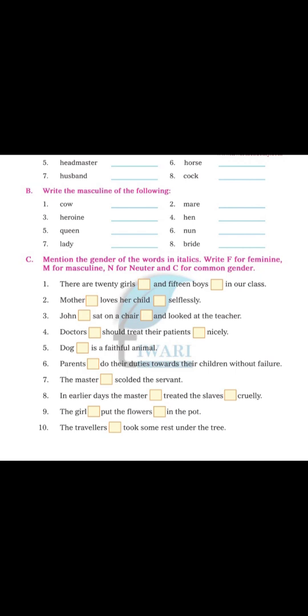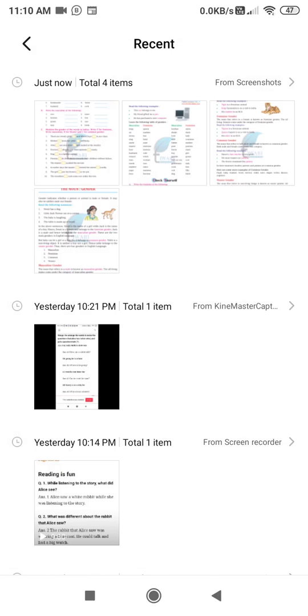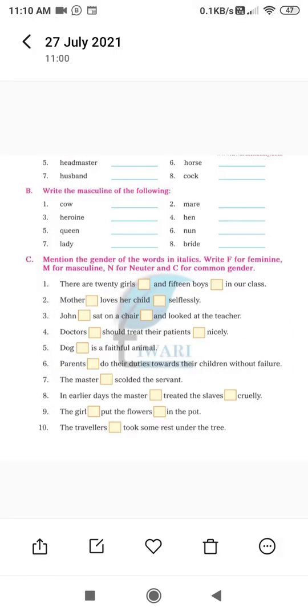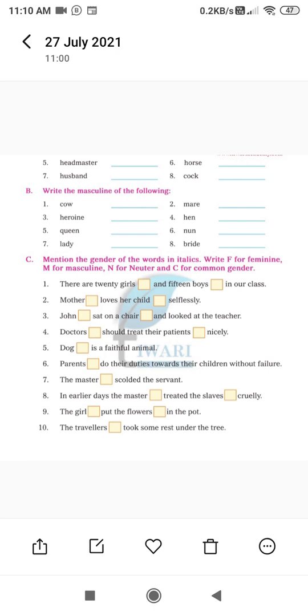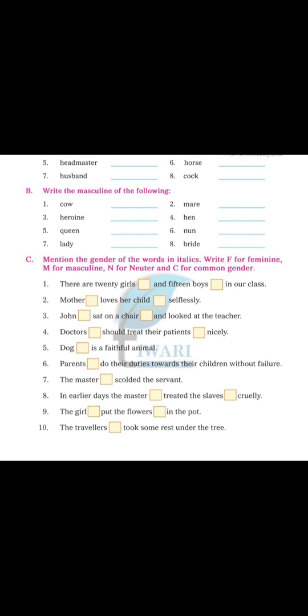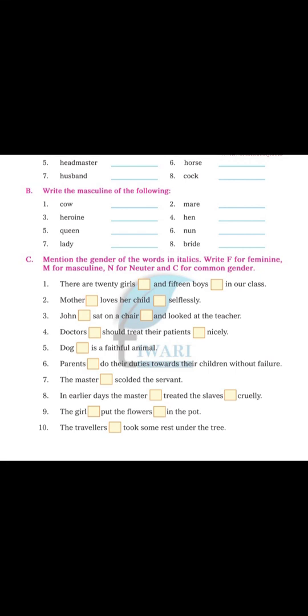The next work is to mention the gender of the words in italics. Write F for feminine, M for masculine, N for neuter, and C for common gender. First one: there are 20 girls and 15 boys in our class. You can mark 20 girls. Girl is which one? Female, so you can write F. And 15 boys, masculine, M. And class, there is nothing there to mark.